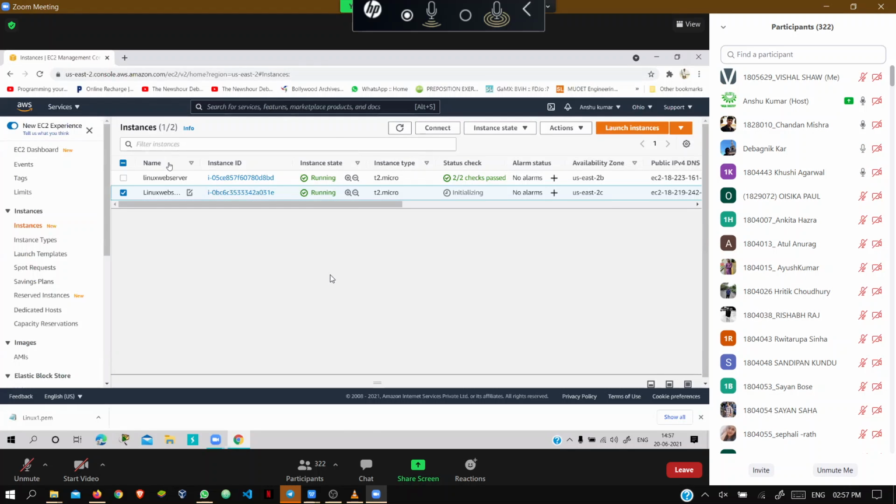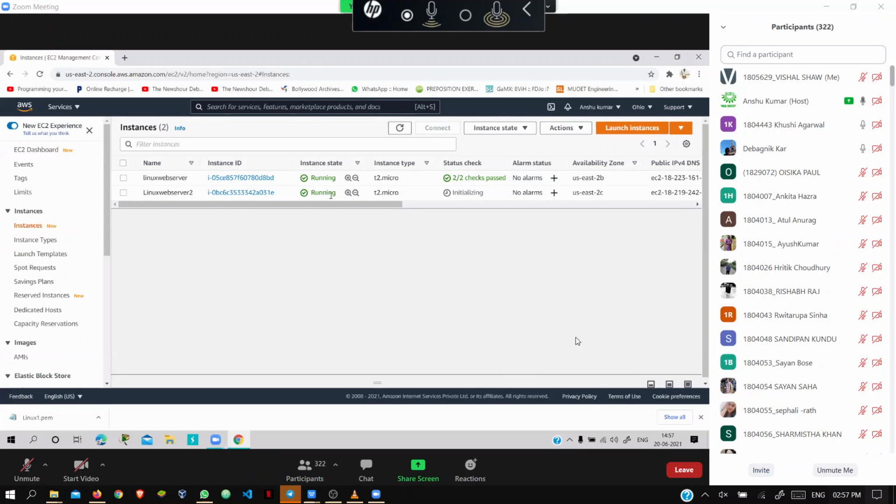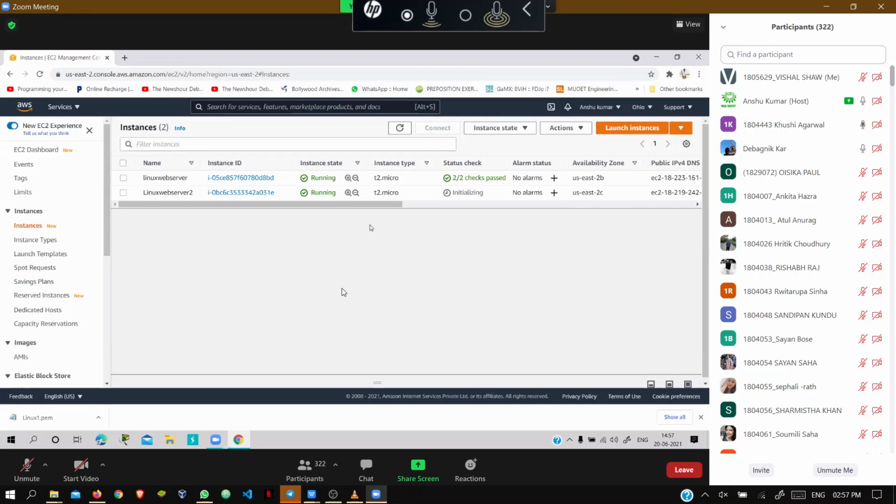Sir, everybody done till this? Sir, I forgot to click download security key. Then go back and download it. Sir, I did, but it's going back to the home page. No, which step was it? I'm at the first page where I select the instance I created. Then there are all the options: details, security, networking, storage, status checks.